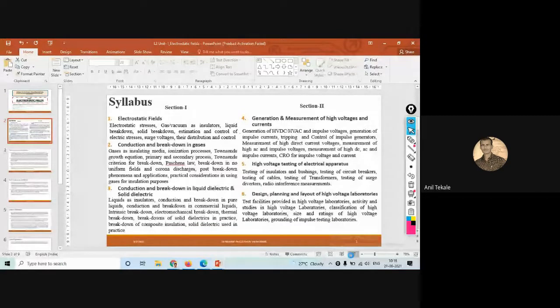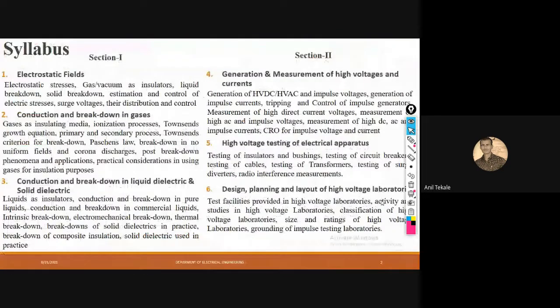Now today we are moving towards our next topic, gas and vacuum as an insulator. That means whatever medium is used in an insulator. We will learn why these gases are chosen and why vacuum is used as an insulator. Then after that we will go to liquid breakdown and what is meant by solid breakdown.